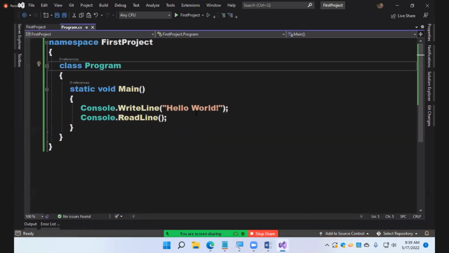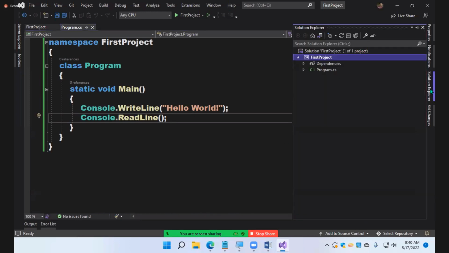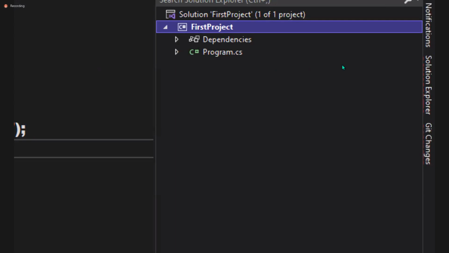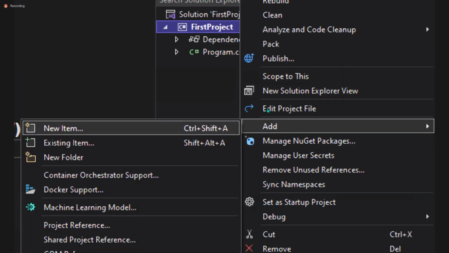Okay, fine. Now the next thing I'm going to show you is, sir, I have one class in the project. How can I add a new class? You can add any number of classes here, no problem at all. How? Same way. Open Solution Explorer, right click on the project, and select the option Add New Item.